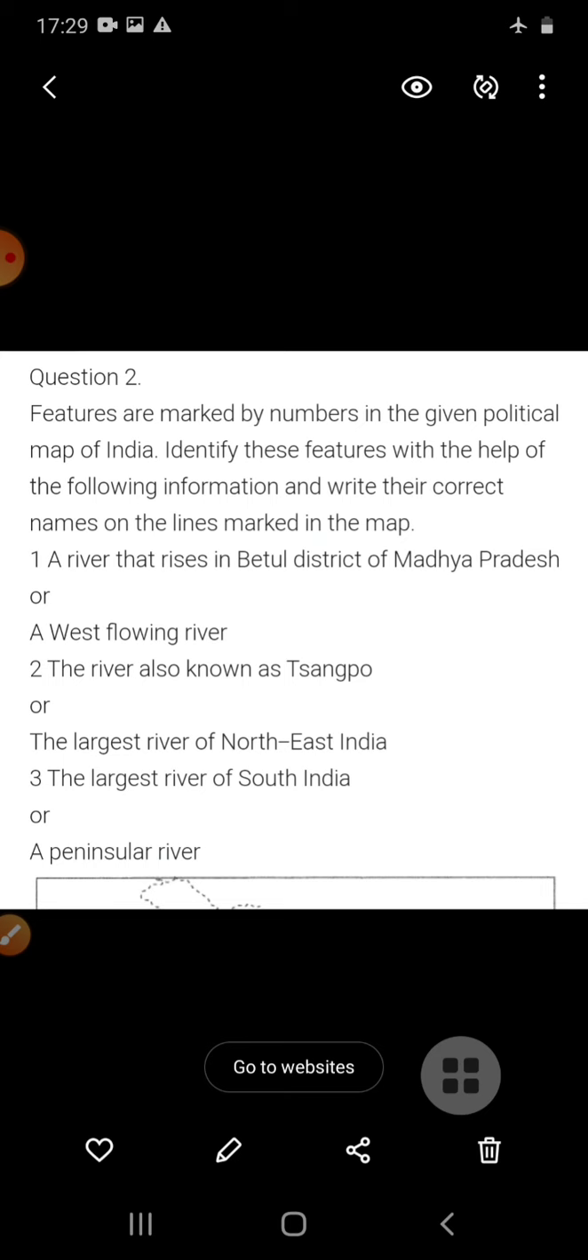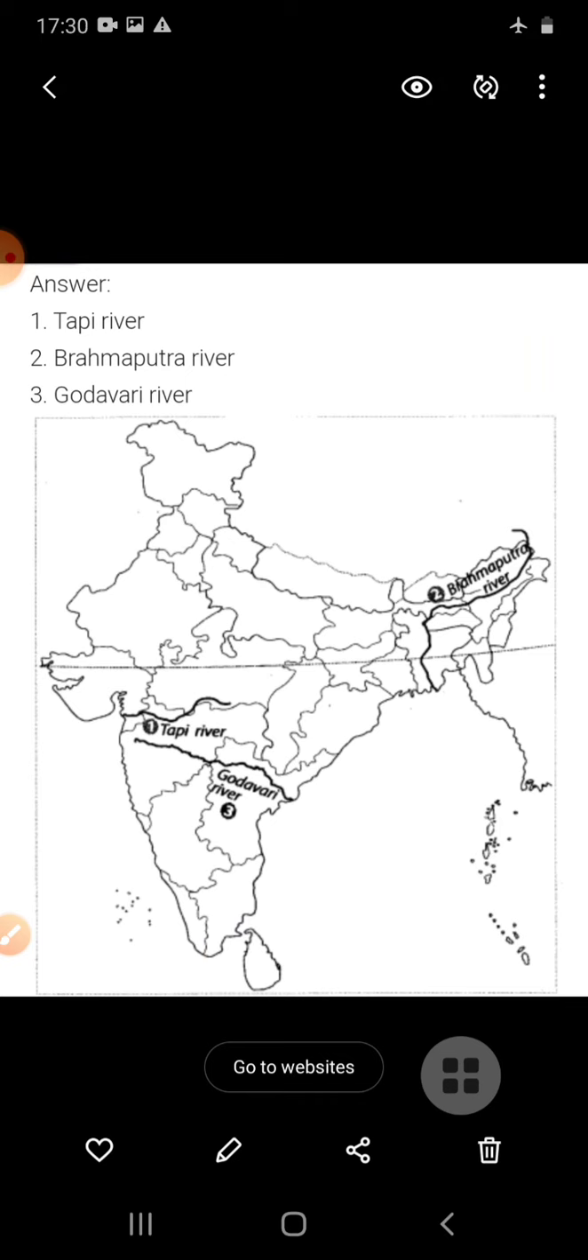So students, same as before, firstly you have to put the heading, and under this heading you have to write these questions. A river that rises in Betul district of Madhya Pradesh. Which river? That is the Tapi river. And the next one is the river also known as Tsangpo. Which river is known as Tsangpo? That is the Brahmaputra river. And the third one is the largest river of South India. That is the Godavari river. So students, these things you have to locate on map work 2.